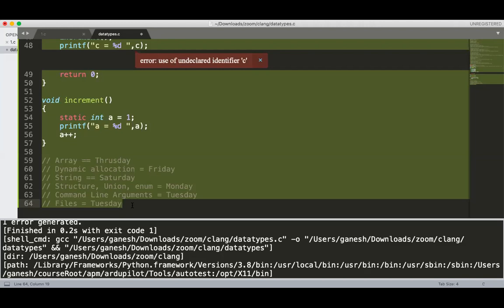What is structure? Structure is a collection of dissimilar data items. What I need to do is show how to create the structure, how to access the structure members, and what the dynamic allocation of the structure is. I need only give you the ways to create that, all the points. In files, actually, how to create a file, how to open a file, how to read a file, how to write into the file. Those are the only things, only some examples.